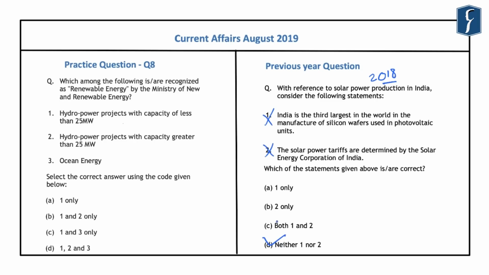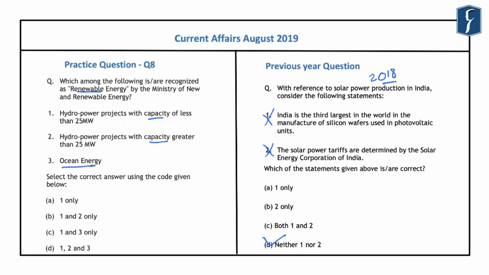And accordingly, the Ministry of New and Renewable Energy has clarified that ocean energy shall be considered as renewable energy. So in this regard, this question reads, which of the following is or are recognized as renewable energy by the Ministry of New and Renewable Energy? First is hydropower projects with capacity of less than 25 megawatts, second is hydropower projects with capacity greater than 25 megawatts, and third is the ocean energy.